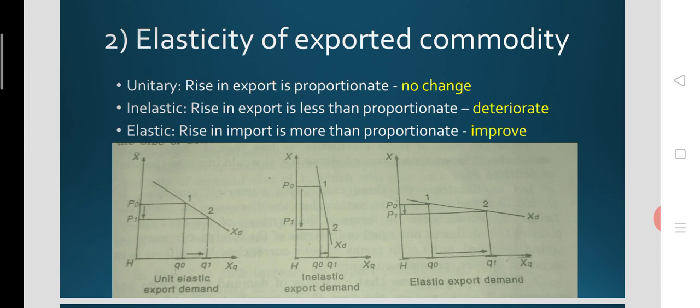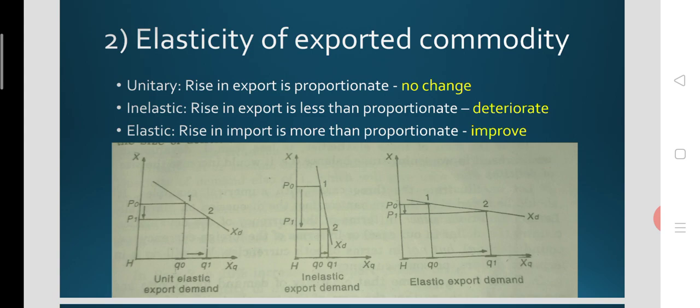This is not the case when elasticity of the exported commodity is inelastic, or less than 1. When the export price of the domestic commodity declined from P0 to P1 due to devaluation, and elasticity is less than 1, the quantity demanded will not increase as desired, and the increase in quantity exported is much less than the decline in price.